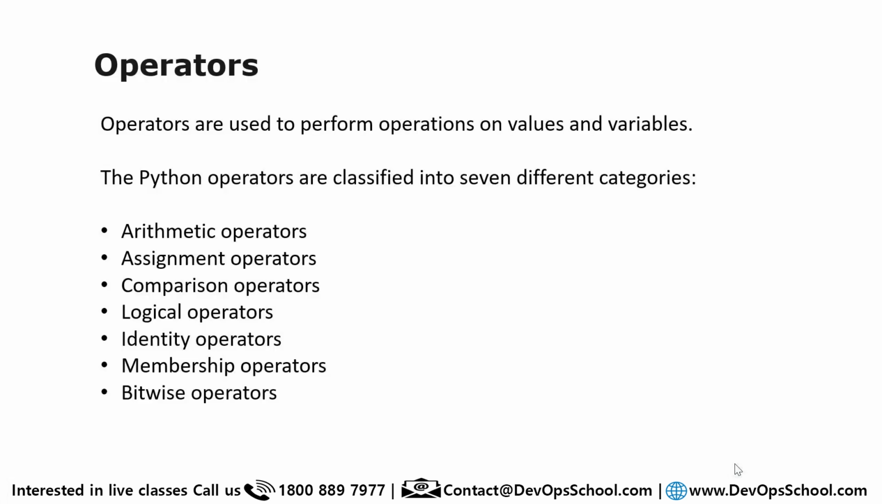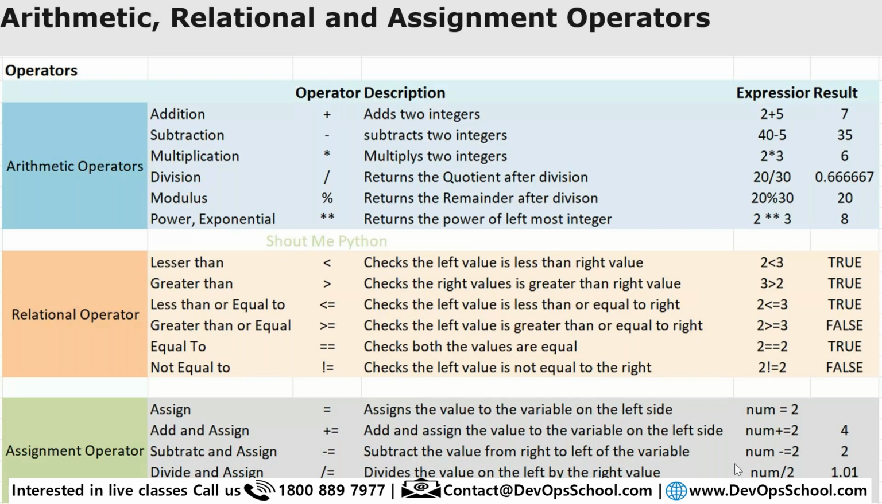So how do you see that? So guys, this is one of the best images I have for this. Look at this. Here you have three operators used: arithmetic operator, relational operator, and assignment operator. And this is how it's been used. Arithmetic operators include addition, subtraction, multiplication, division, modulus, and power or exponentials. More or less you understand that, but modulus you just focus on it. It returns the remainder after division, and power returns the power of the leftmost integer.